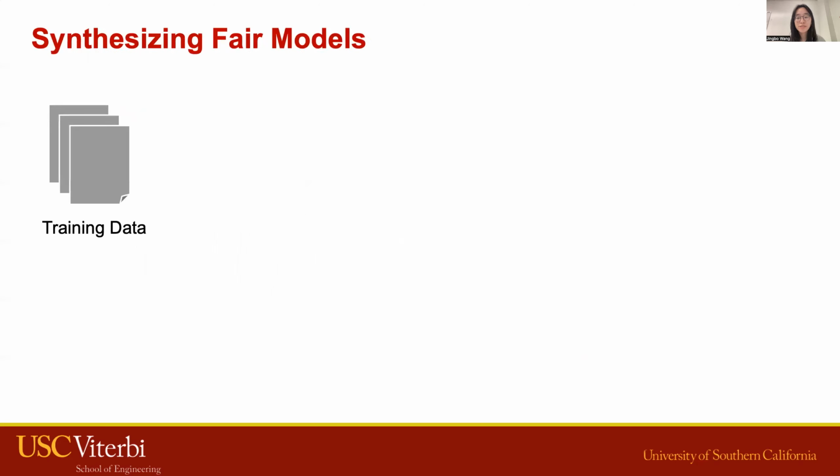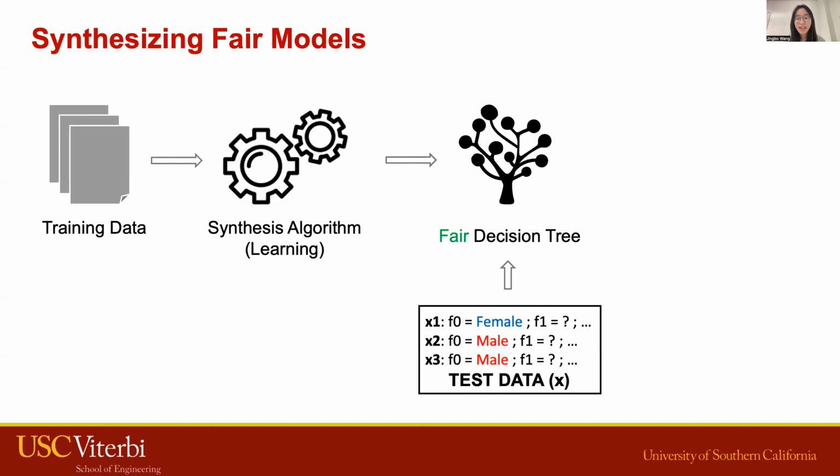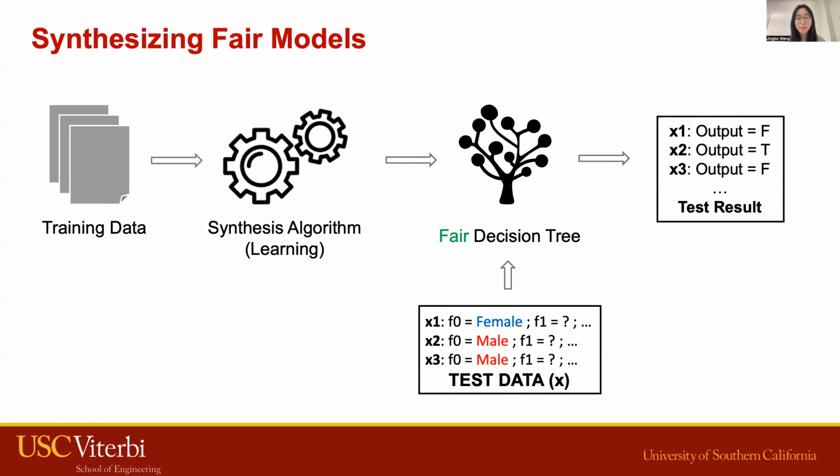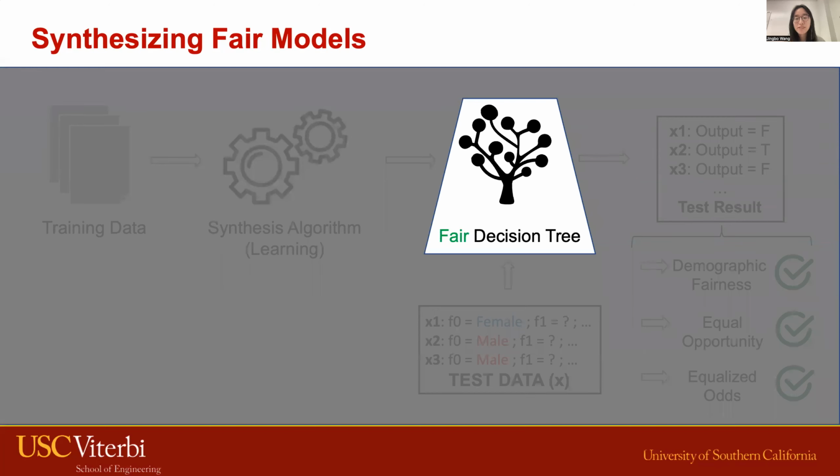Typically, during the training phase, we take the training data and feed it to the learner in order to produce a prediction model, which is a decision tree here. While in the test phase, we take the test data as input and generate the predicted output. At the same time, we may also want to verify if its predicted output satisfies a fairness metric. In this work, we focus on the learning procedure and propose a synthesis algorithm to generate a fair classification model.